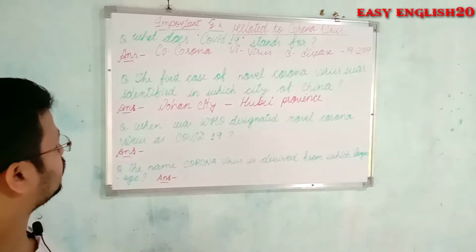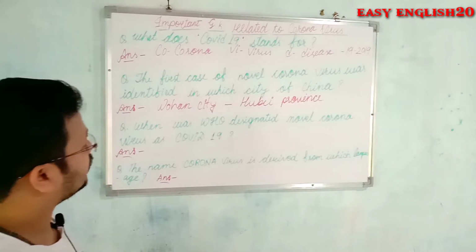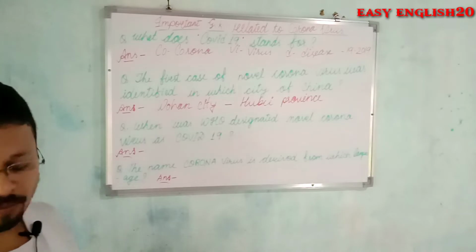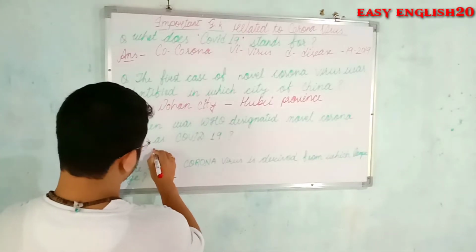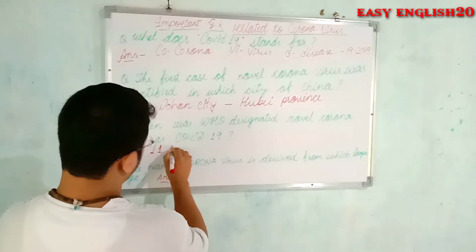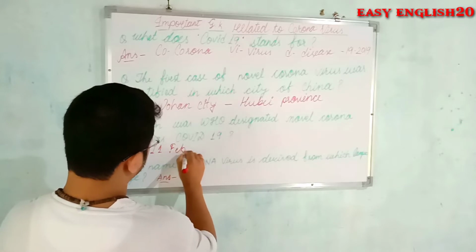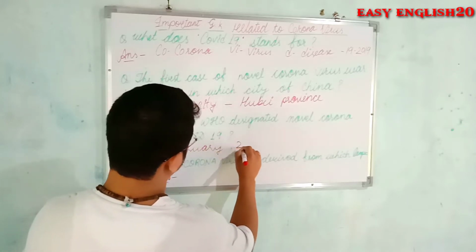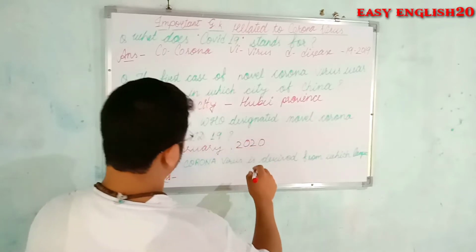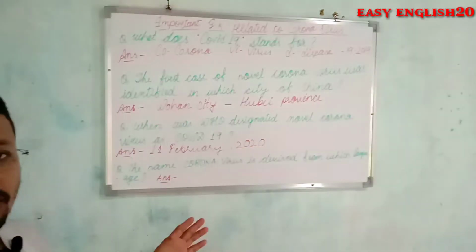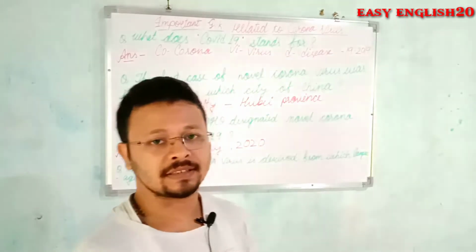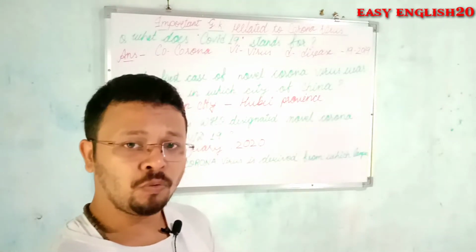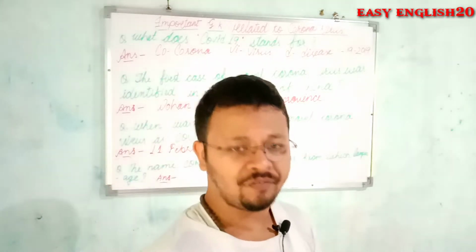The third question is, when was novel coronavirus designated as COVID-19 by WHO? On 11 February 2020, WHO designated novel coronavirus as COVID-19. Earlier, it was known as novel coronavirus.